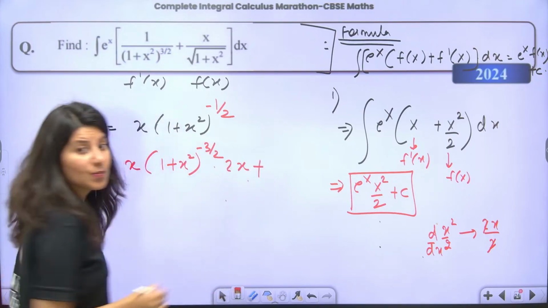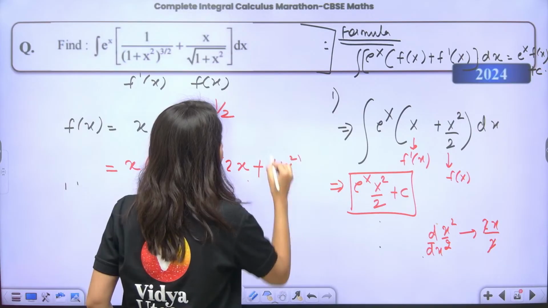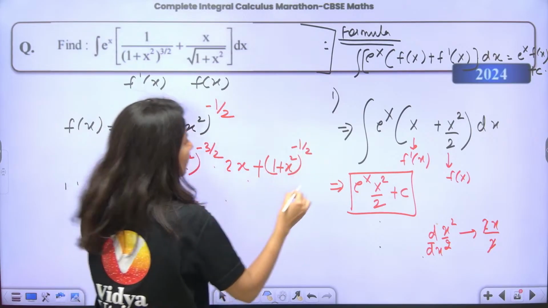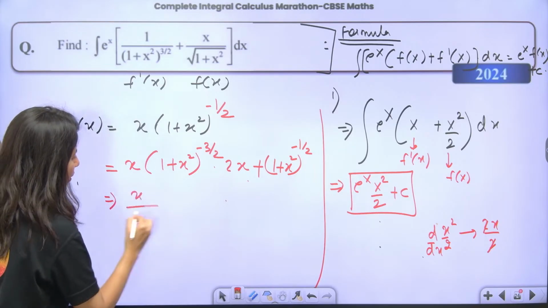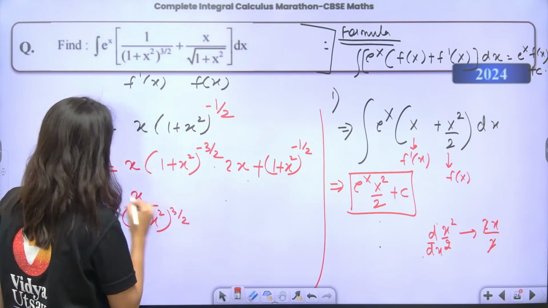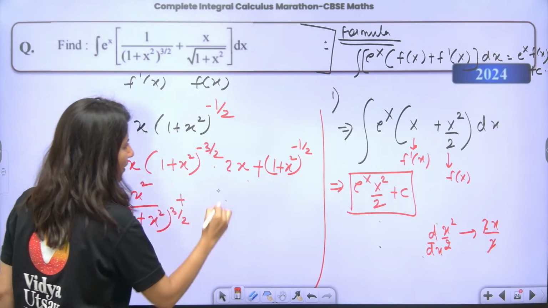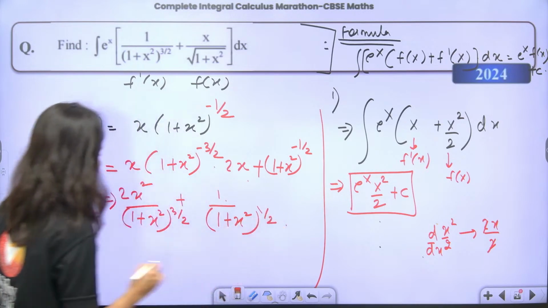Plus sign, because product rule. This time (1 plus x square) power minus half is kept constant. Derivative of x is 1. That's it. So now what we need to do is x upon (1 plus x square) power 3 by 2, okay, so this is 2x square, and this is 1 upon (1 plus x square) power 1 by 2.